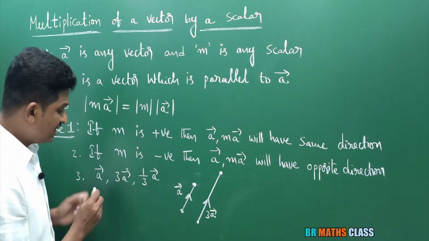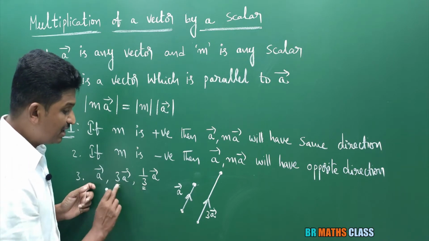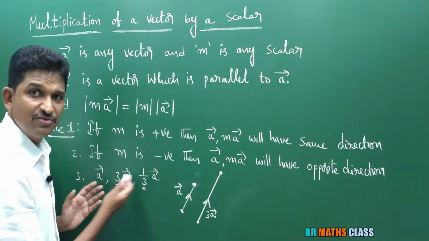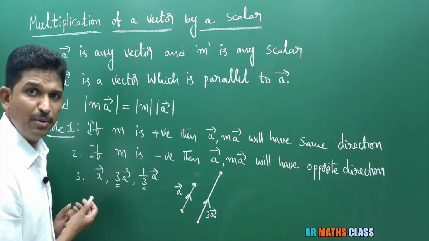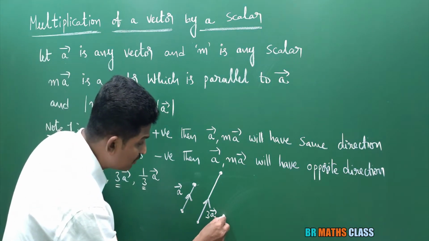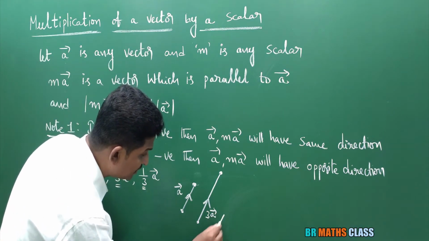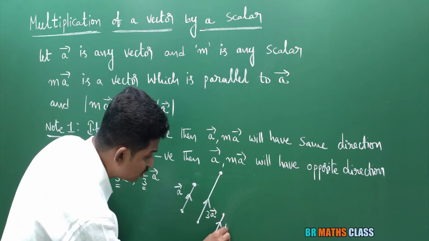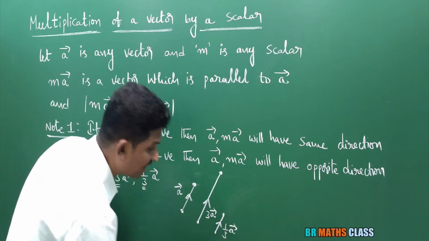See here, m a bar, here m is positive now. So these vectors are along the direction of a bar only. 1 by 3 into a bar, it will be like this. It will be of same direction of a bar, but its magnitude is different. 1 by 3 into a bar.